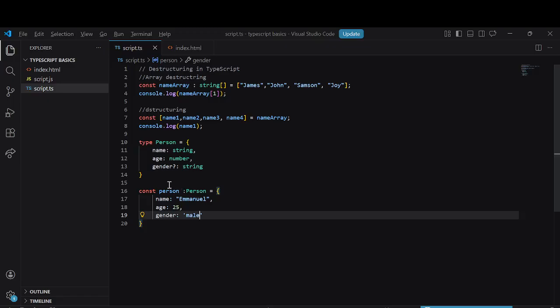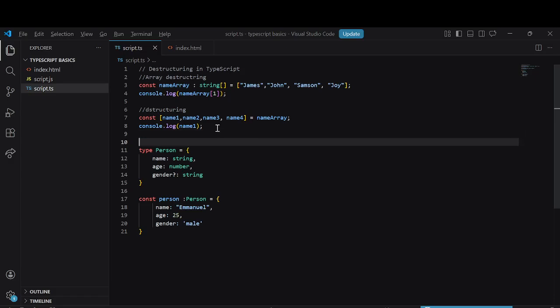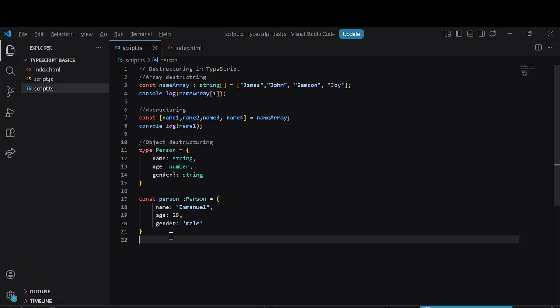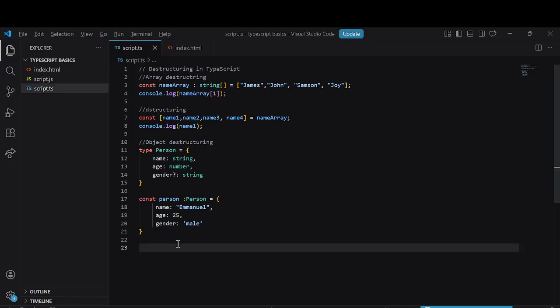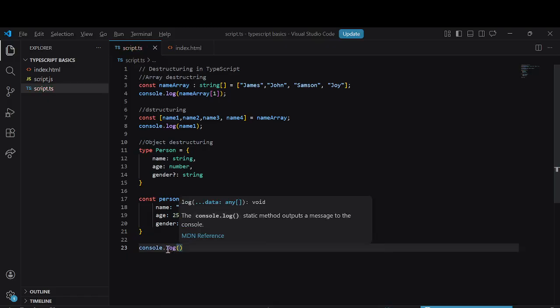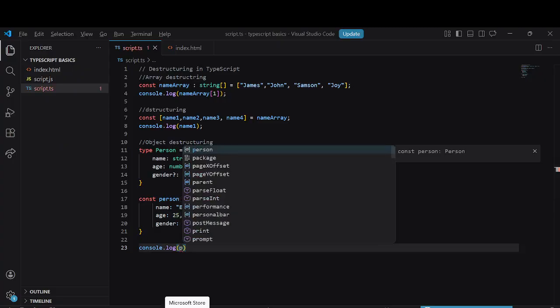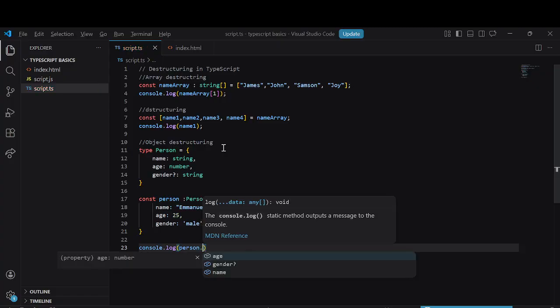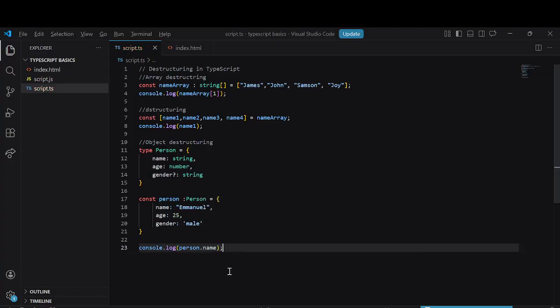So without destructuring, how can we access this object? We do console.log person.name. Let's compile this.